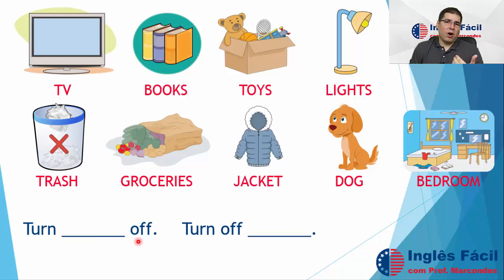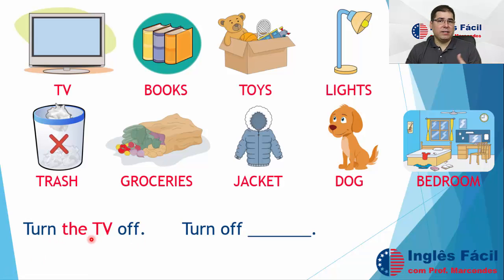Turn off is the opposite of turn on, okay? So, for example, if you are watching TV, the TV is on. After you decide, no, I'm not going to watch TV anymore, you are going to click the off button, okay? So you are going to turn the TV off, for example, okay? So we can use, of course, turn the TV off. And in this case, the TV is a noun. So I can use the TV in the middle or after the two-part verb. Look here, turn the TV off or turn off the TV.